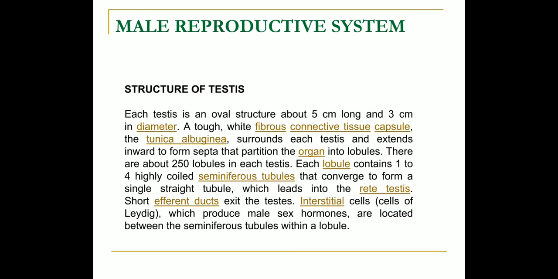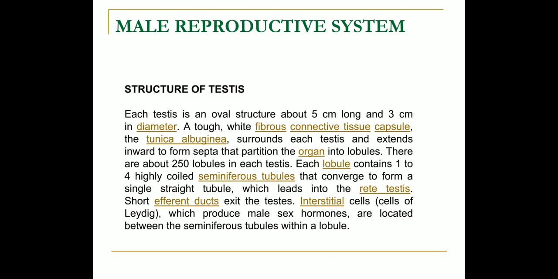The structure of testis. Histological structure: each testis is an oval structure about 5 cm long and 3 cm in diameter. A tough, white, fibrous connective tissue capsule, the tunica albuginea, surrounds each testis and extends inward to form septa that partition the organ into lobules.